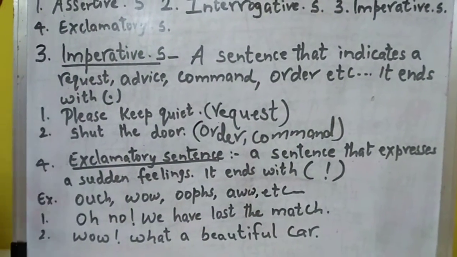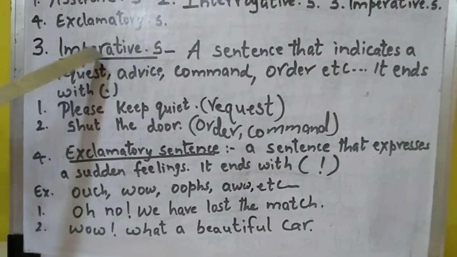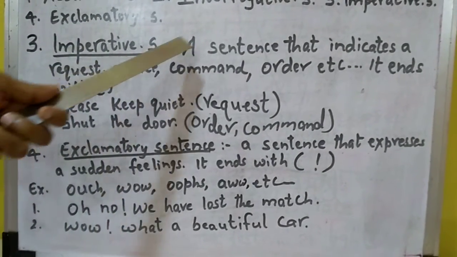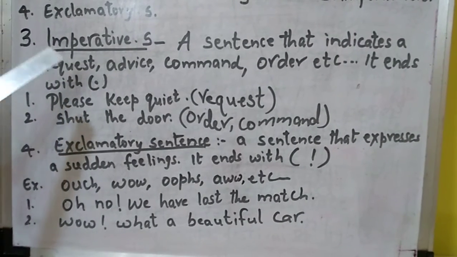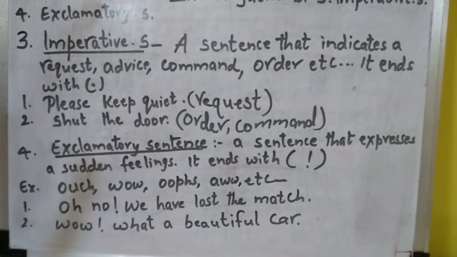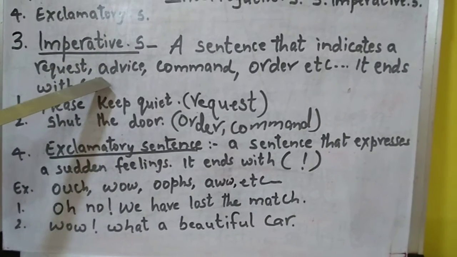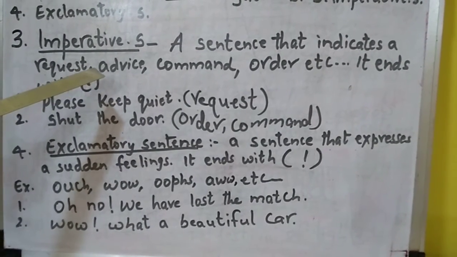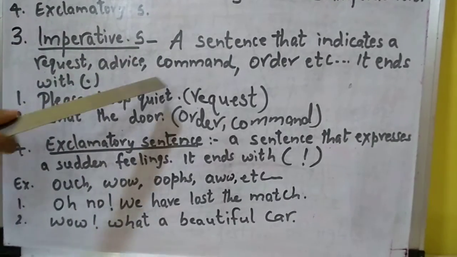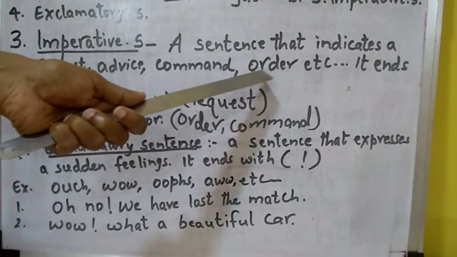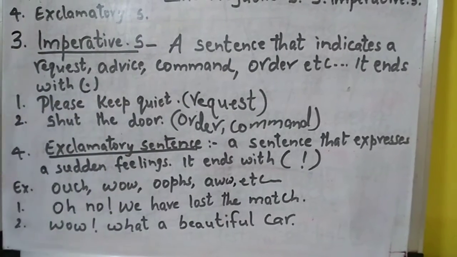So, let me have a small recap on the imperative sentence once again, children. What is an imperative sentence? A sentence that indicates a request. If you want to take help from anyone, you have to request them politely, kindly. So that is requesting. Or advising or giving suggestions. If you want to suggest or give advice to anyone, there you are using an imperative sentence. Commanding, ordering, etc. is called an imperative sentence, and it always ends with a full stop.